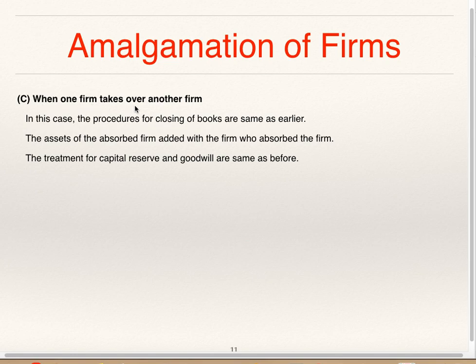Now we'll see the next situation, when one firm takes over another firm. Here also firm will get dissolved and one firm will absorb the dissolved firm. In this case, the procedure of closing books is the same as earlier. The assets of the absorbed firm are added with the firm who absorbed the firm. The treatment of capital reserve and goodwill are same as before.